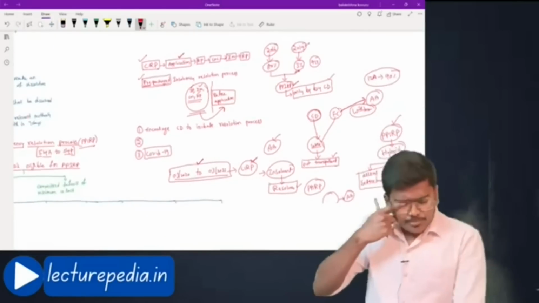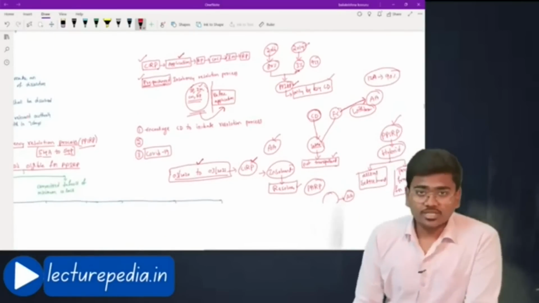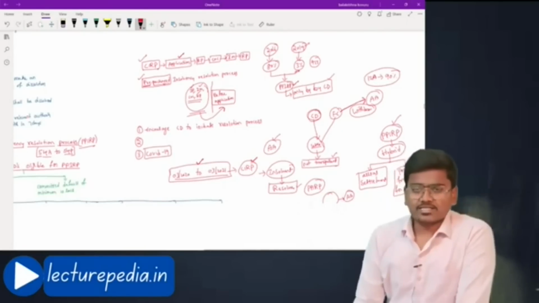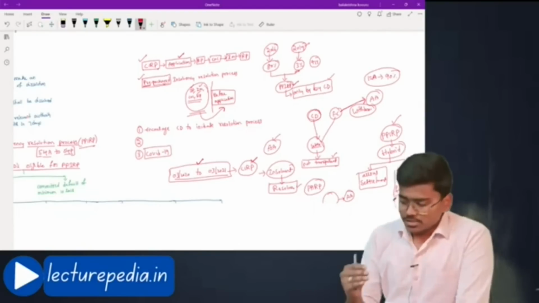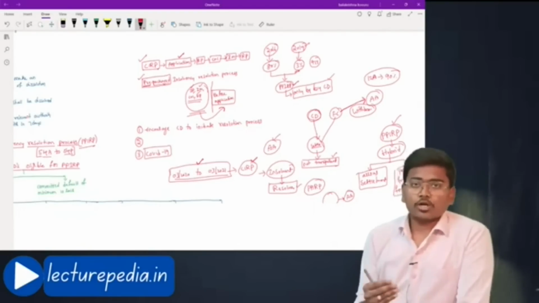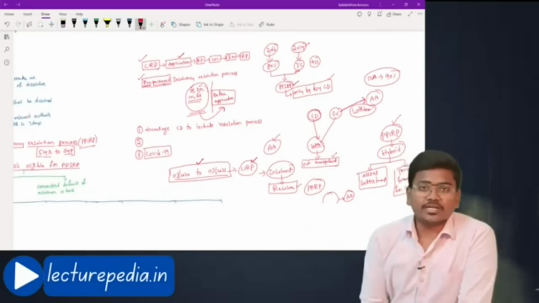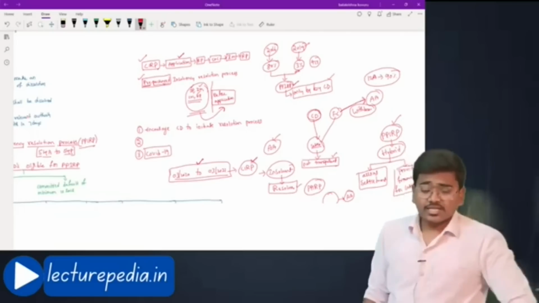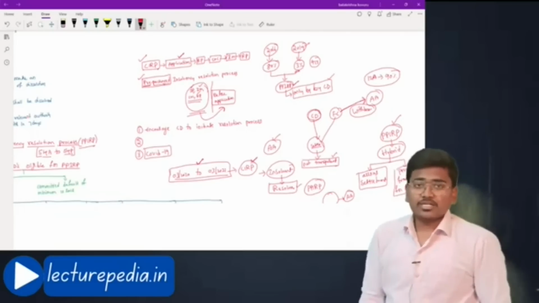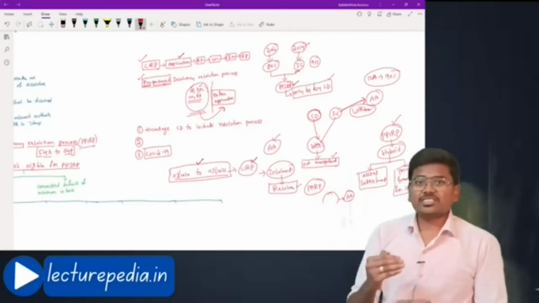Basically, this PPIRP is not a new concept. It is already being followed in various other countries like USA and UK. The same concept is taken by Indians, and some modifications are made as per the Indian business environment, and it has been implemented in India. In India, the government is trying to implement this PPIRP in a phased manner.